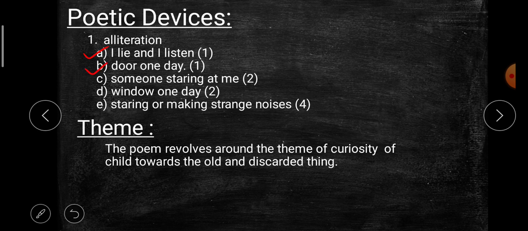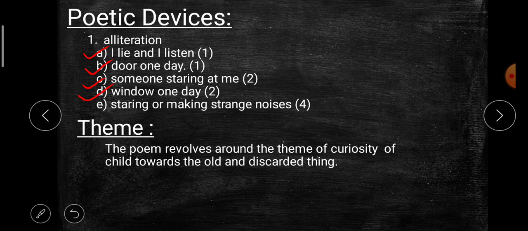Next is door one day. In this, the d sound is produced in these two words, door and day, and it is again from the first stanza. Now third one, someone staring at me. Here the s sound is produced in someone and staring. It is also an example of alliteration, but it is from the second stanza.